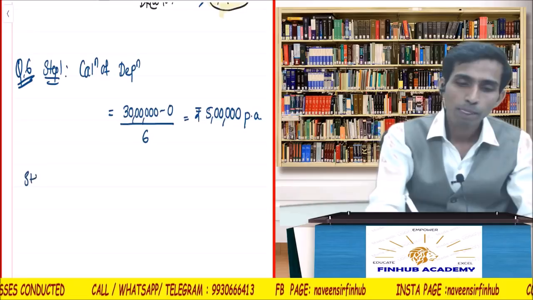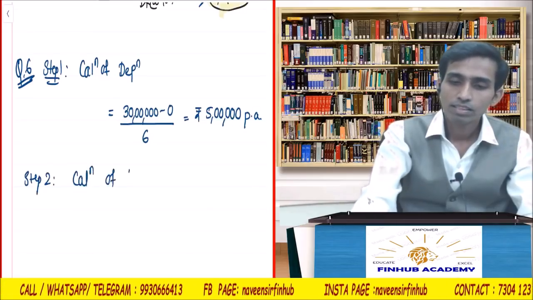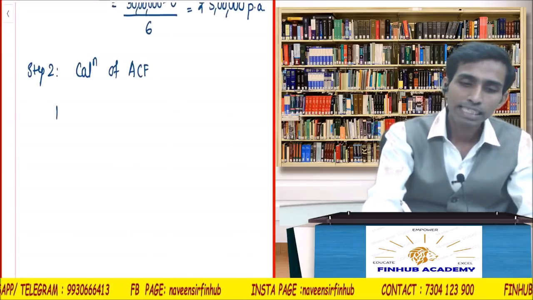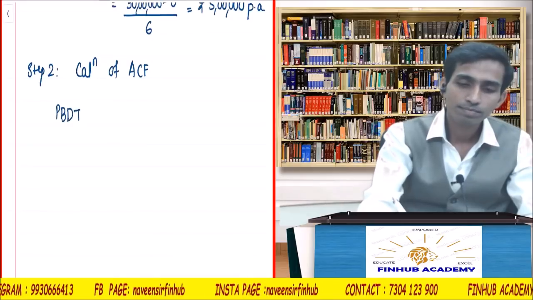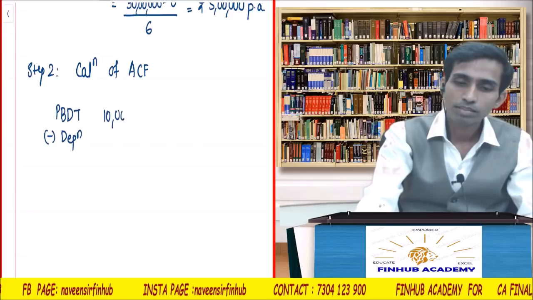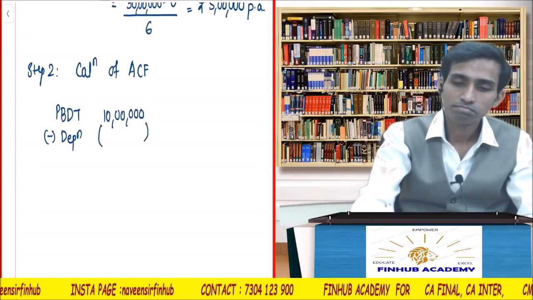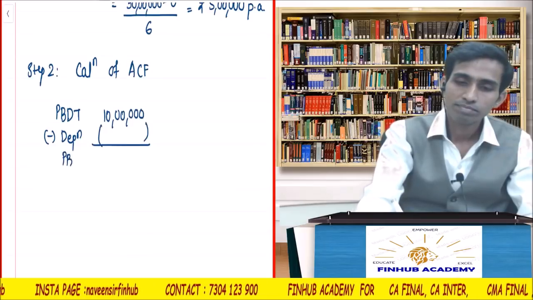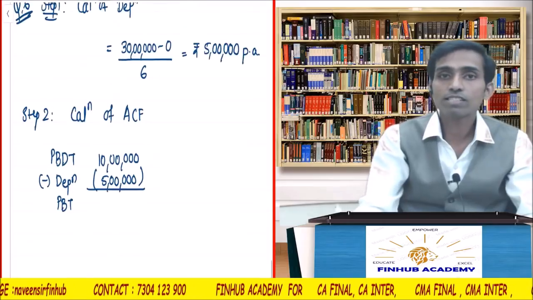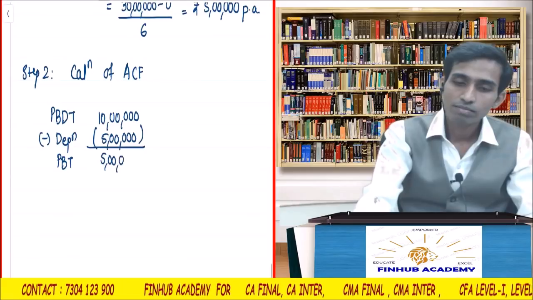Step 2, calculation of ACF. PBDT is how much? 10 lakhs per annum. Depreciation is how much? 5 lakhs. We calculated it in working note number 1. 10 lakhs minus 5 lakhs is 5 lakhs.